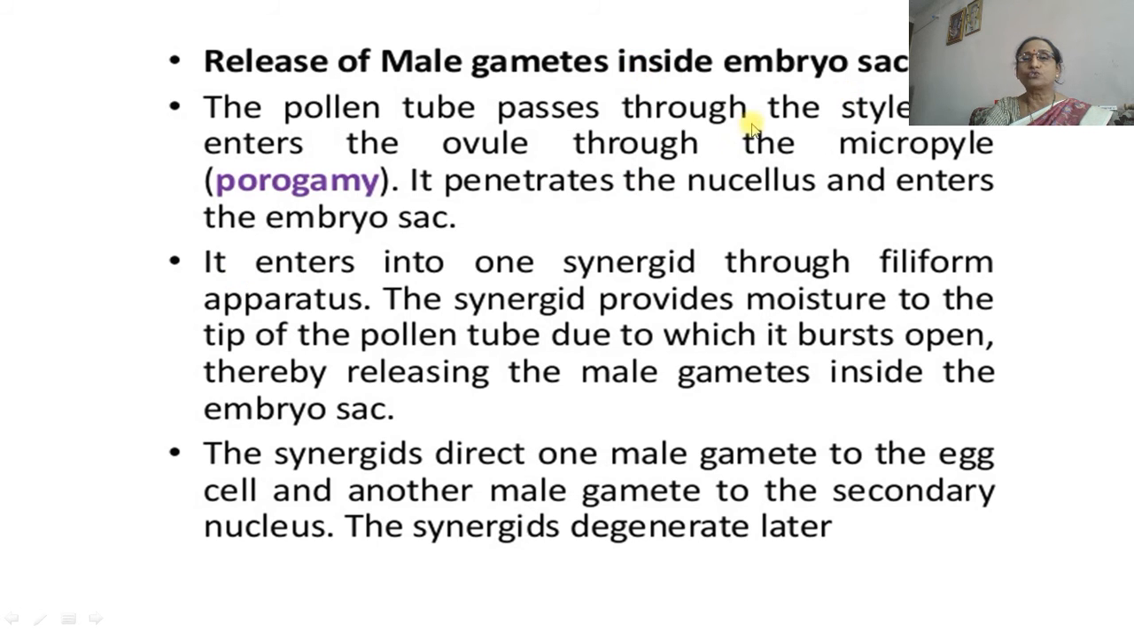The pollen tube passes through the style and enters the ovule through the micropylar end, or porogamy. It penetrates the nucellus and enters into the embryo sac. Then it enters one synergid through the filiform apparatus, very important, the filiform apparatus, and the synergid provides moisture to the tip of the pollen tube, due to which it bursts open, thereby releasing male gametes inside the embryo sac. The synergid directs one male gamete to the egg cell and another male gamete to the secondary nucleus. The synergid degenerates later on.